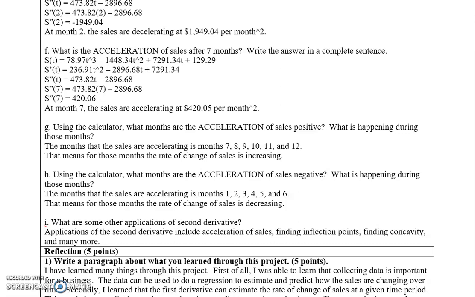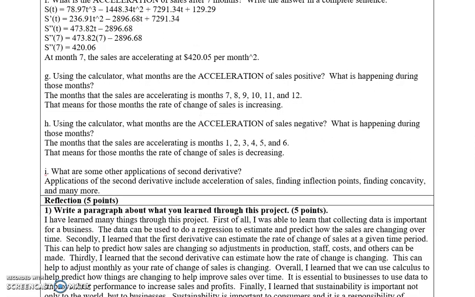I used my graphing calculator to find that the months that the sales are accelerating are months 7 through 12. That means for those months, the rate of change of sales is increasing. And the months the acceleration of sales is negative are months 1 through 6. That means for those months the rate of change of sales is decreasing. And some other applications of the second derivative are finding inflection points, finding concavity, and many more.